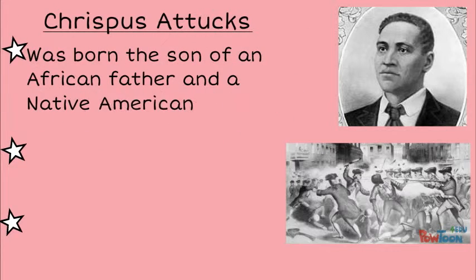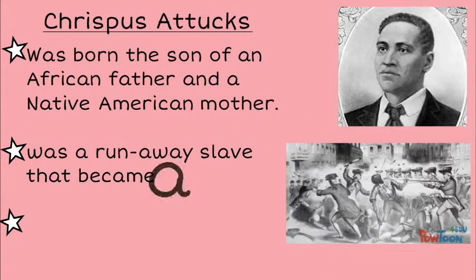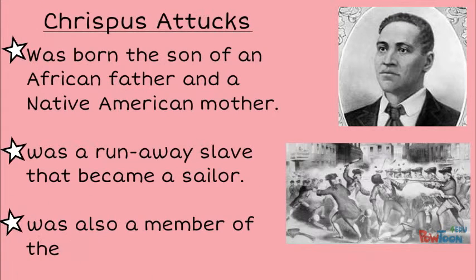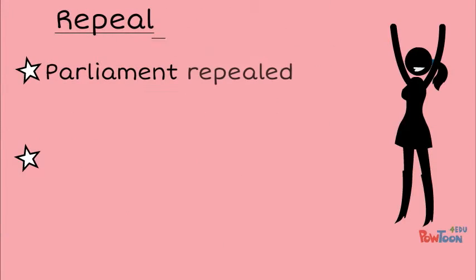Crispus Attucks was born the son of an African father and a Native American mother. He was a runaway slave who became a sailor. He was also a member of the Sons of Liberty.